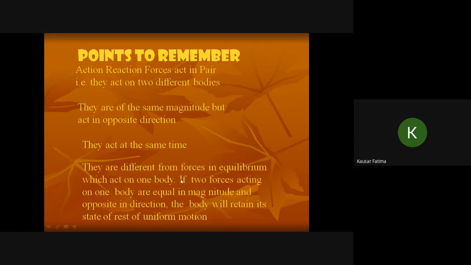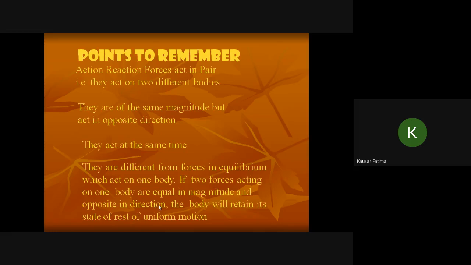Action and reaction forces are different from forces in equilibrium, which act on one body. If two forces acting on one body are equal in magnitude and opposite in direction, the body will retain its state of rest or of uniform motion. So equilibrium forces cancel out the effect of each other because they are acting on the same body. But in action and reaction, the bodies are different.